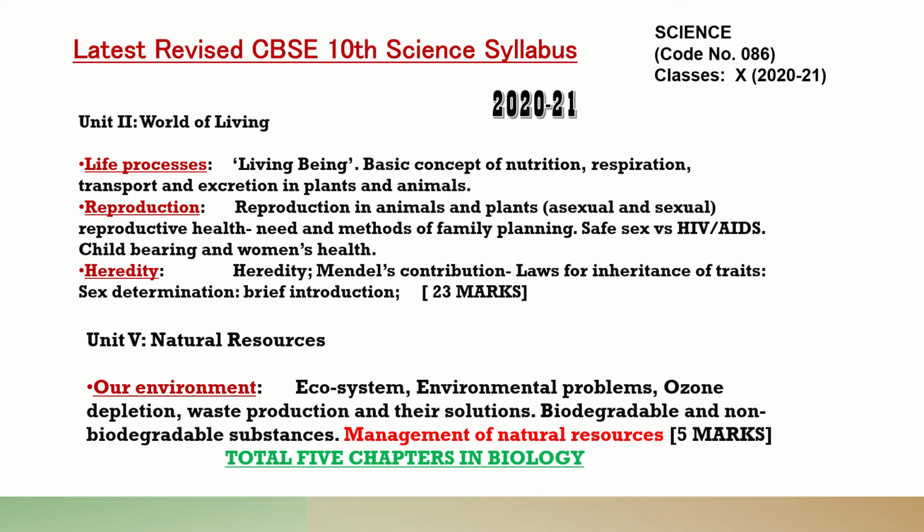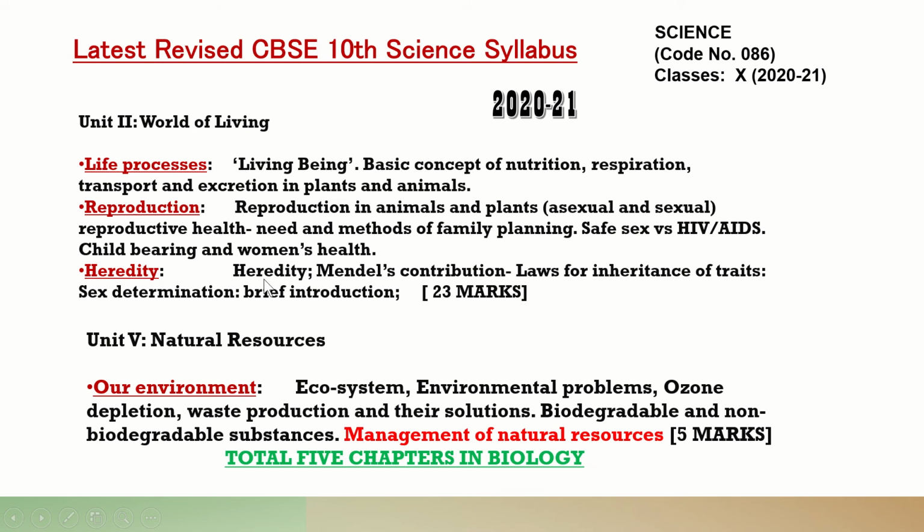This is the biology syllabus, and here are the chapters. You see the world of living, unit 2: life processes, living being, basic concept, nutrition, respiration, transport, excretion in plants and animals, we have to read. Reproduction we have to read, reproduction in animals and plants, up to childbearing and women's health, as it was in 2019-20 in the previous syllabus.